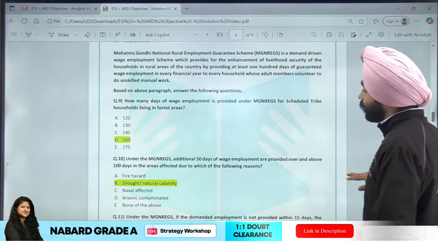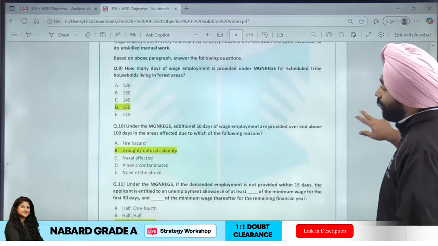Coming to the next question. The next question, I would say, is a very easy question, guys, very easy. Under NREGA, an additional 50 days are being provided over and above 100 days, simply that is in drought and natural calamity areas. Here a very easy question, nothing to be seen here. A very easy question came.